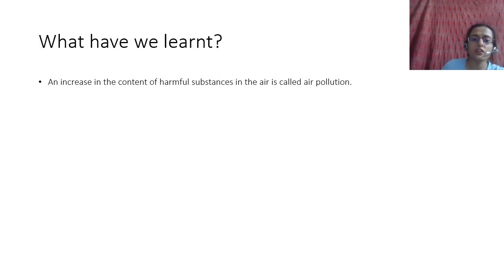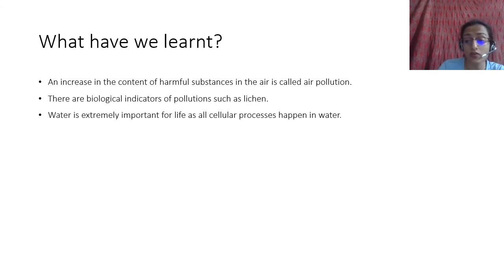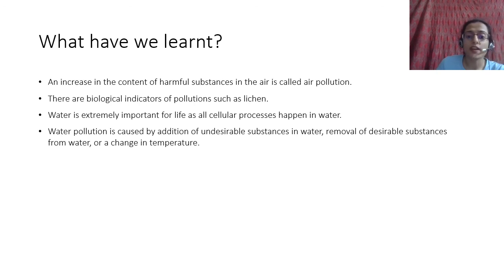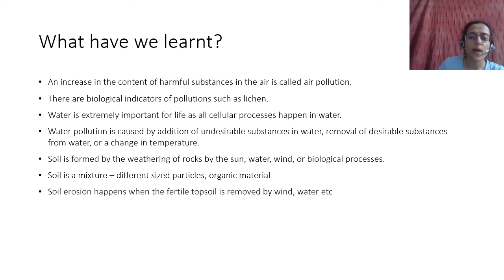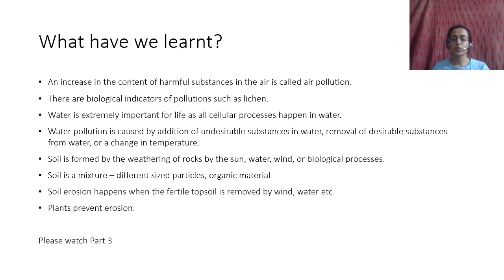So what have we learned? We have learned that an increase in the content of harmful substances in air is called air pollution. There are biological indicators of pollution such as lichen. I'm going really fast now. Water is extremely important for life as all cellular processes happen in water. Pollution is caused by addition of undesirable substances, removal of desirable substances, or change in temperature. Soil is formed by the weathering of rocks by sun, water, wind, or biological processes. It is a mixture which has different sized particles and organic material. Soil erosion happens when the fertile topsoil is removed by wind or water, etc. And plants prevent erosion. So this is for the second chapter.